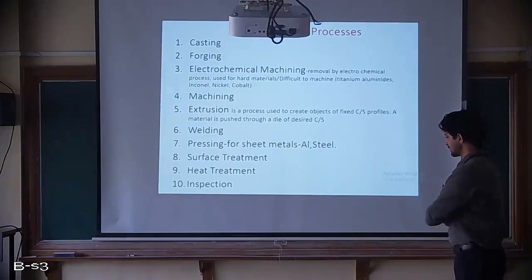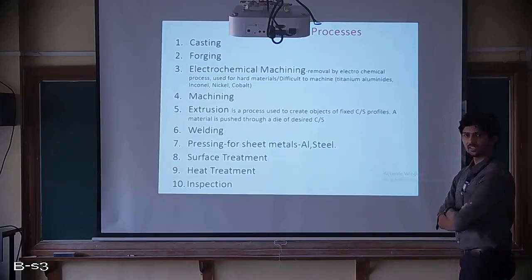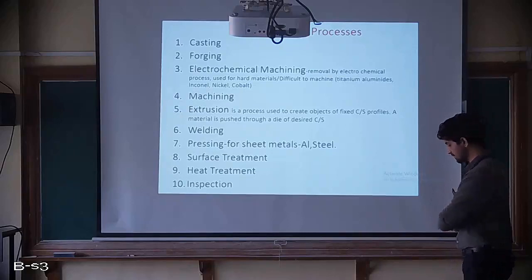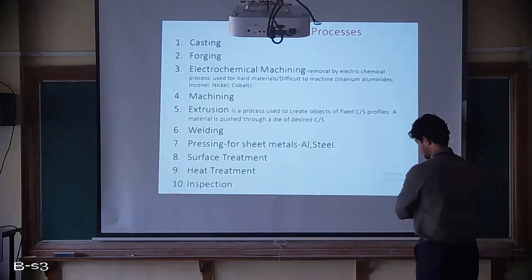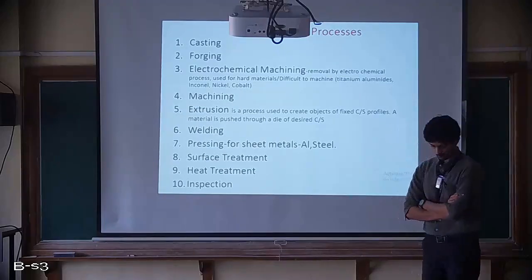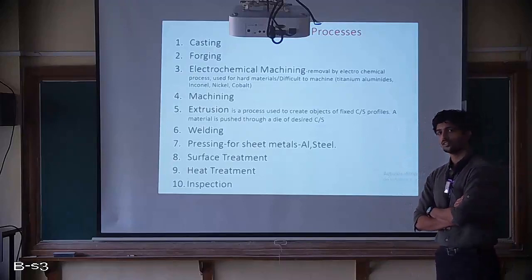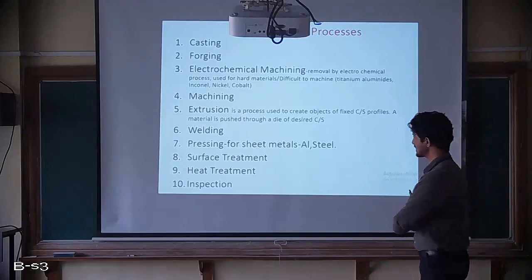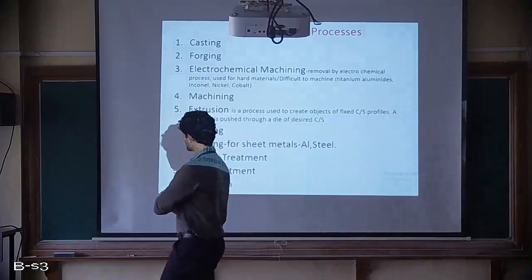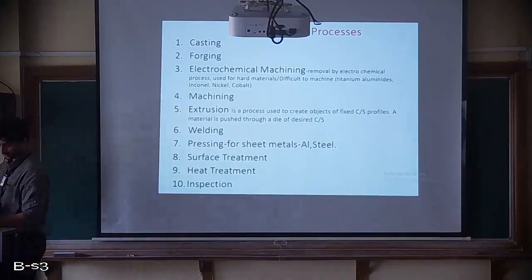Then inspection, that is nothing but the next process. Once the metal working is done, then that has to be inspected, maybe for any flaws in that or proper surface finish or proper design, or if there is any crack. So for all these purposes there has to be a continuous inspection. So this is about the metal working process.